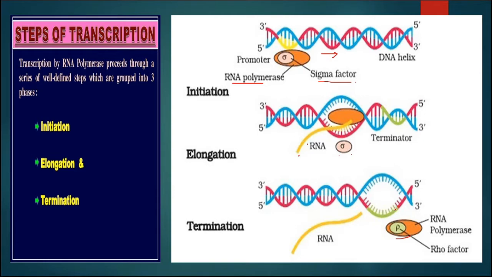It will stop the formation of this RNA. Now this RNA is mature mRNA in case of prokaryotes, and it needs no modification, but in case of eukaryotes it needs some modification that we'll see in the next slide.